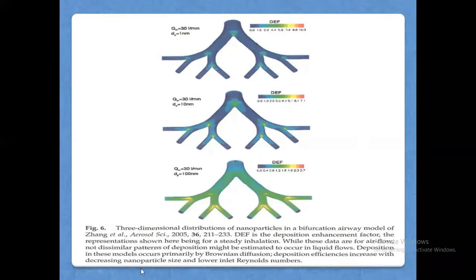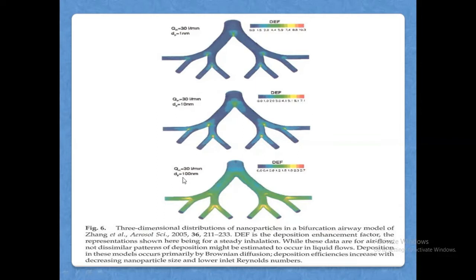Deposition in these models occurs primarily by Brownian diffusion, and the deposition efficiencies increase with decreasing nanoparticle size. For the size of the nanoparticle, here you can see 30 liters per minute and 1 nanometer, and here it is 10 nanometer.